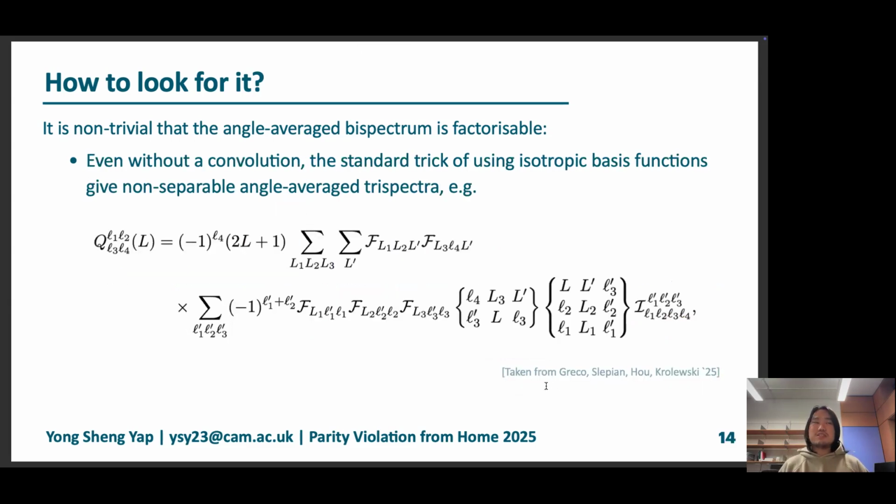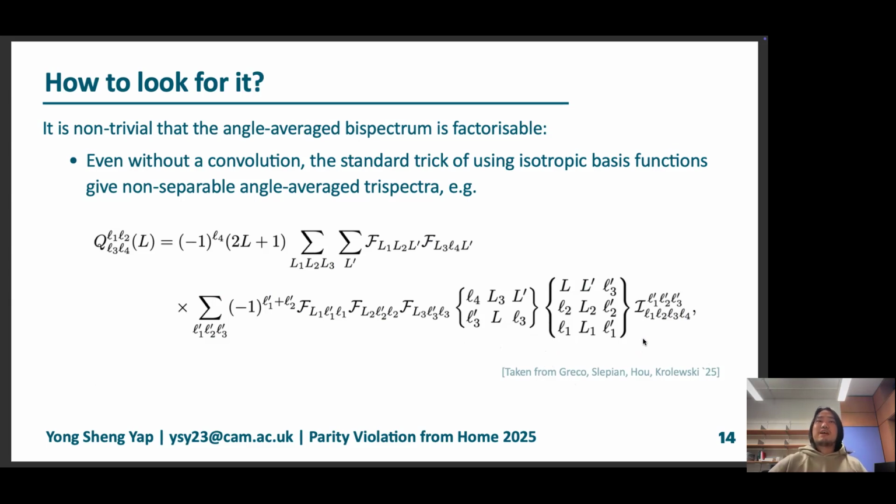Even without a convolution, and only looking for the primordial trispectrum that we know is separable, the standard trick of using isotropic basis functions for the angle-averaged trispectra basically yields non-separable results. For example, this is something I took from Greco's paper on the lensing trispectrum, on the parity-odd trispectrum. It basically yields a functional dependence on a Wigner 6J symbol and Wigner 9J symbol, which is not easily seen to be separable. So how do we get around this?